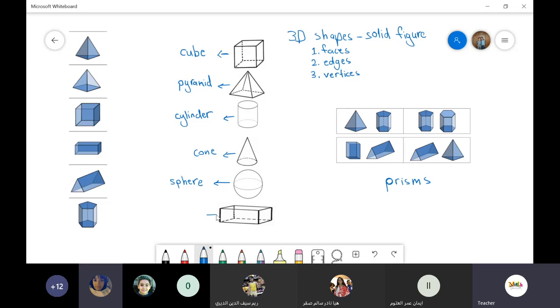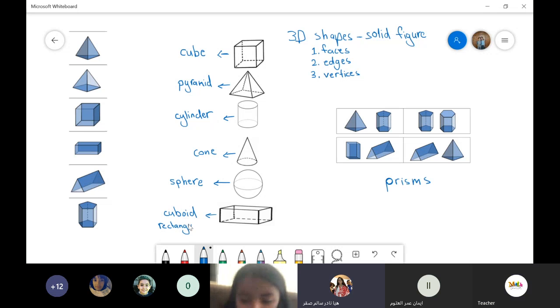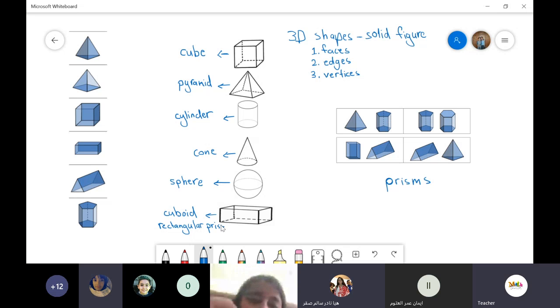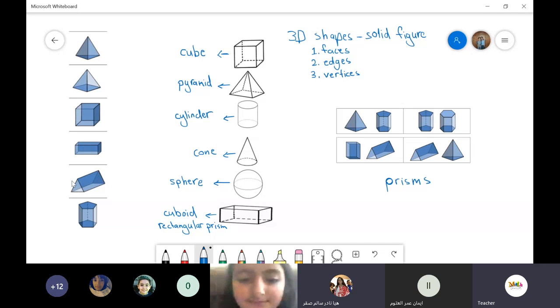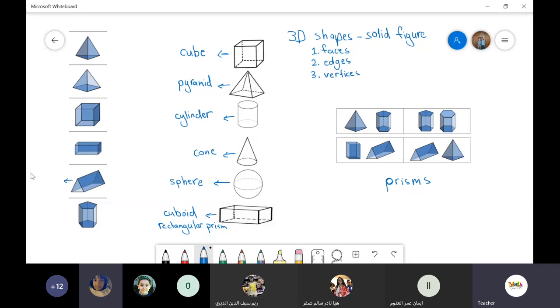The last shape, this one, is a rectangular prism. Yes, it has two names. Some people call it a cuboid, or rectangular prism. I'm telling you right now the names of each shape. Okay, let's go to this one. Now, this one we call triangular prism.